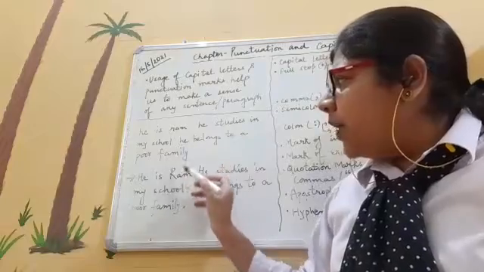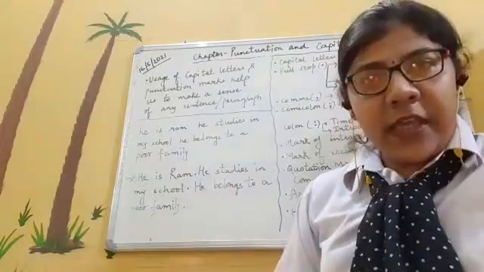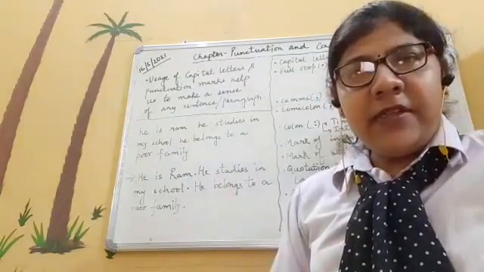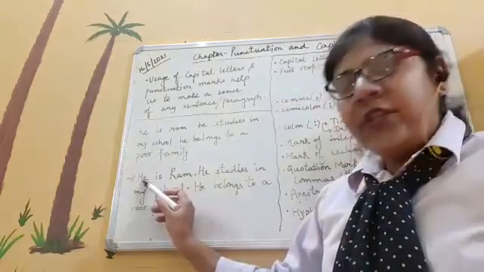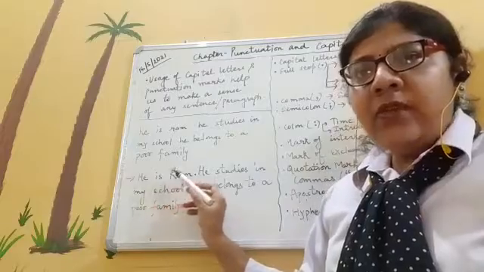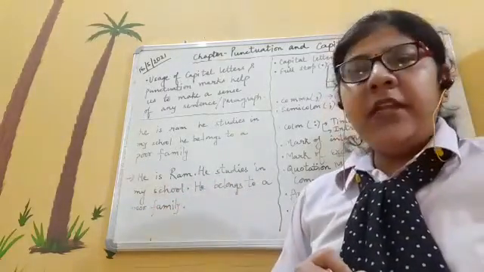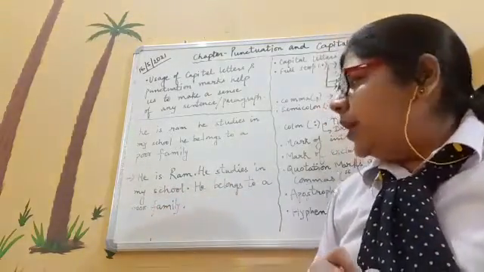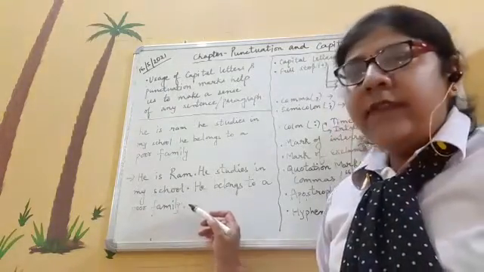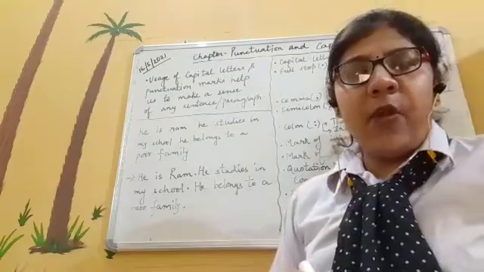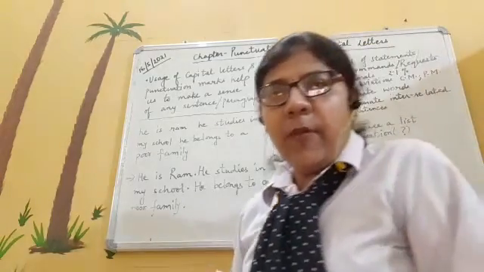Now, what I have done, I have written this paragraph again using the capital letters and the various marks of punctuation. He is Ram, full stop. He studies in my school, full stop. He belongs to a poor family, full stop. Now you can see that the second paragraph is giving a proper sense. It is giving a proper meaning.